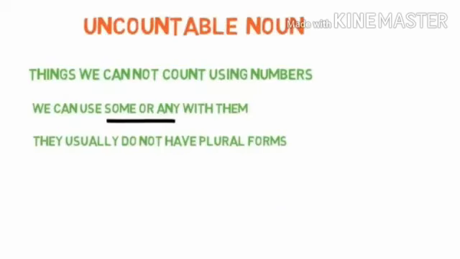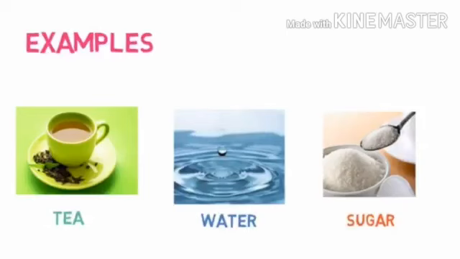Now let's move on to another category of noun, that is uncountable noun. Things that we cannot count using numbers are categorized as uncountable nouns. We can use some or any with them. They usually do not have any plural forms. Examples, tea, water and sugar. We cannot count water, we cannot count tea and we cannot count sugar. So they come in the category of uncountable nouns.